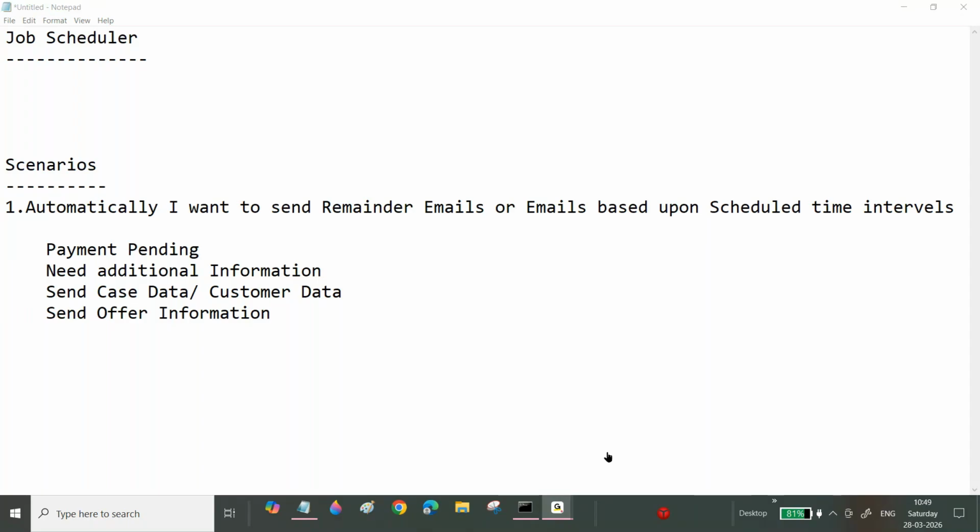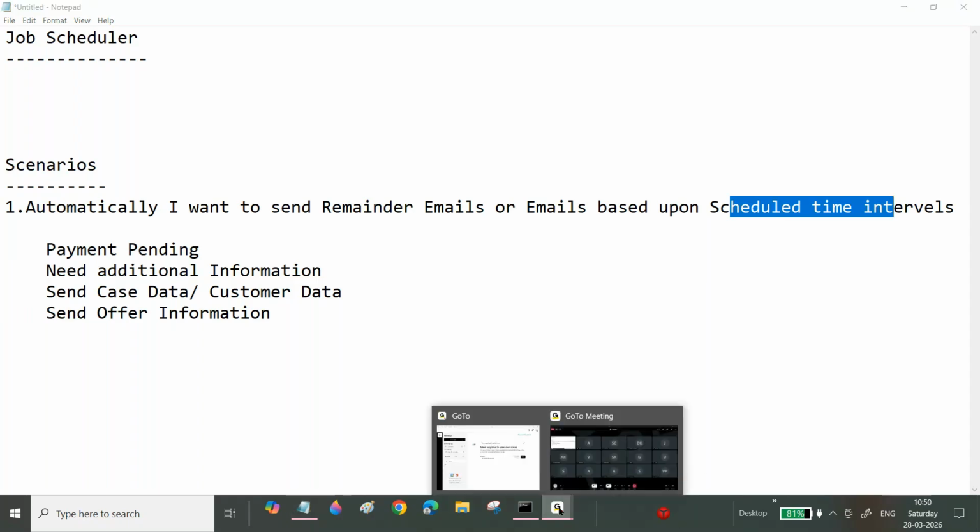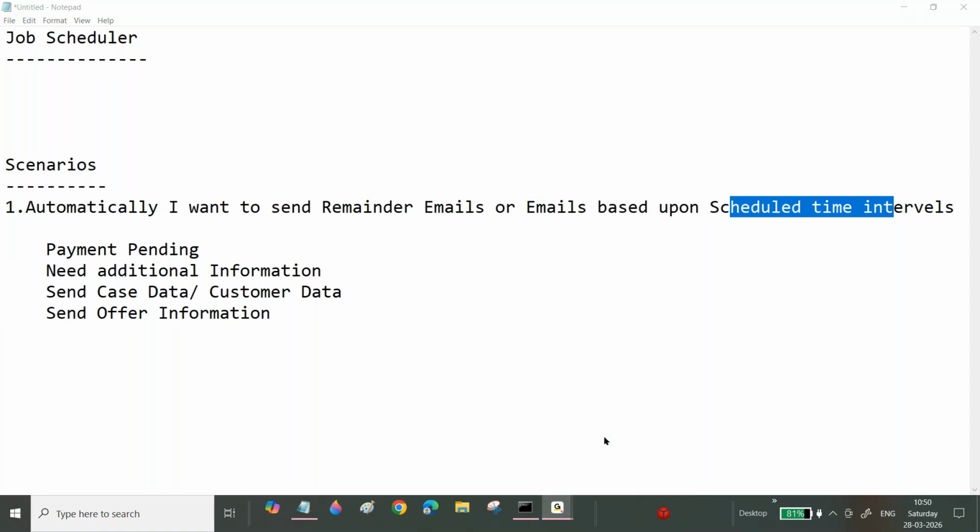Whatever emails they are sending, some of them automatically come every day at a specific time, with job information. Now we can observe here, based upon scheduled time intervals. Whether you will receive emails from a customer care representative after 5 or 6 o'clock, or SMS from your mobile vendors.